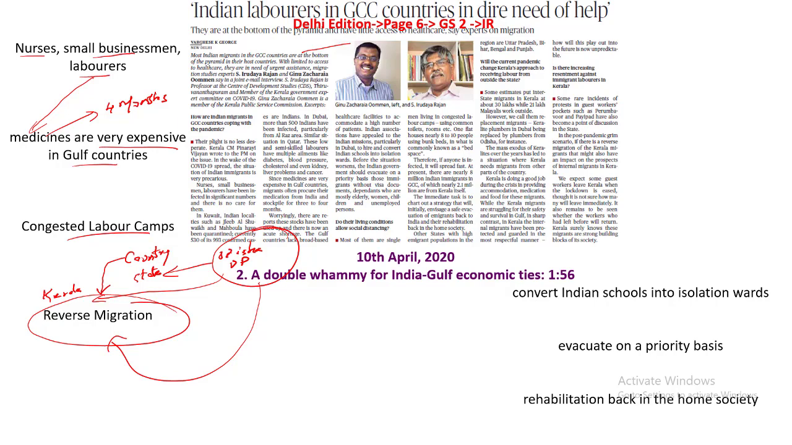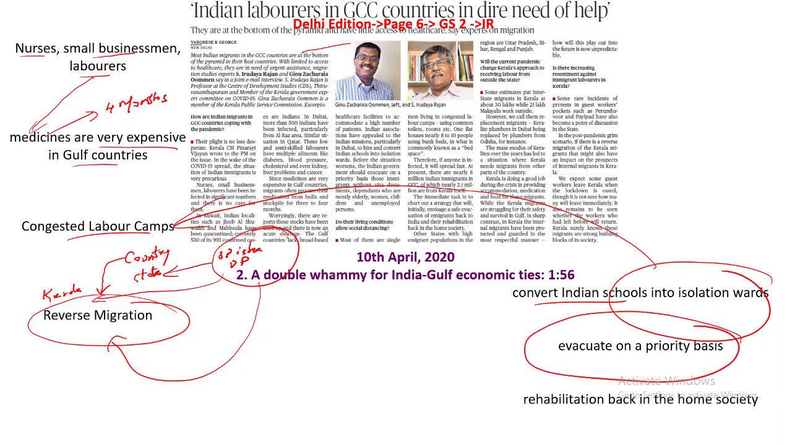So what are the steps that the government of India has to take? The Gulf countries lack broad-based healthcare facilities. So the Indian missions will have to cooperate and take maximum grants from the Indian government. The government will have to convert the Indian schools present in the Gulf regions into isolation wards, so that the spread, as we discussed in the congested labor camps, can be comparatively reduced. At the same time, these people will have to be evacuated on a priority basis, and